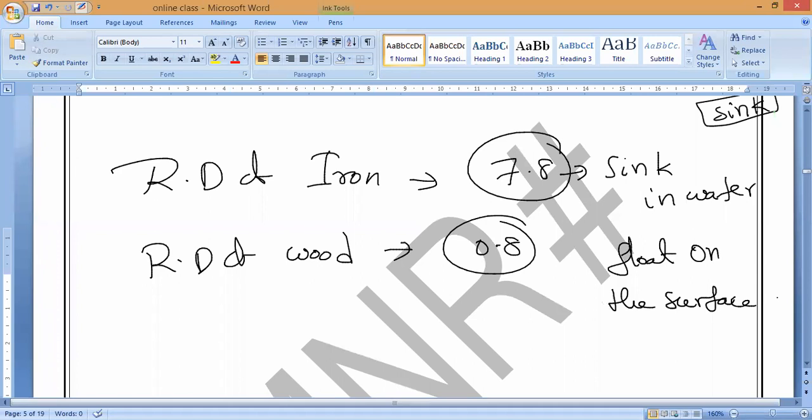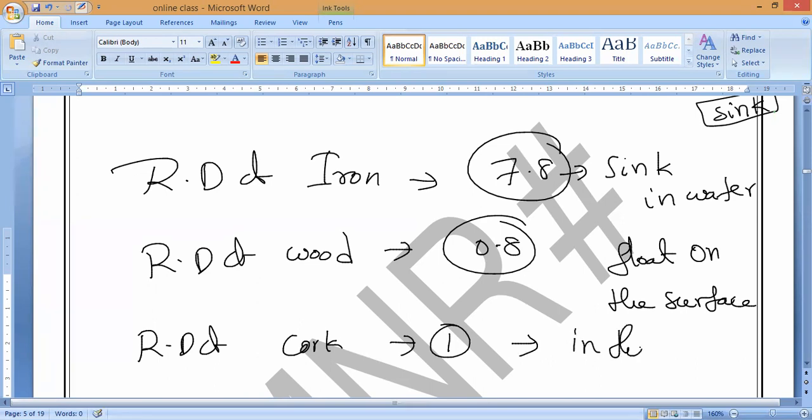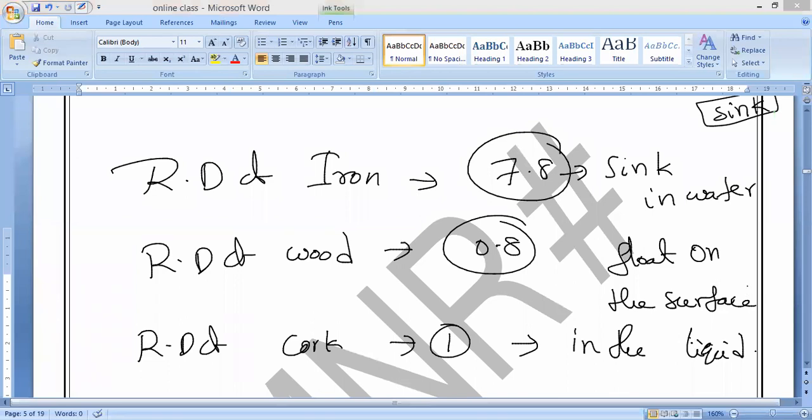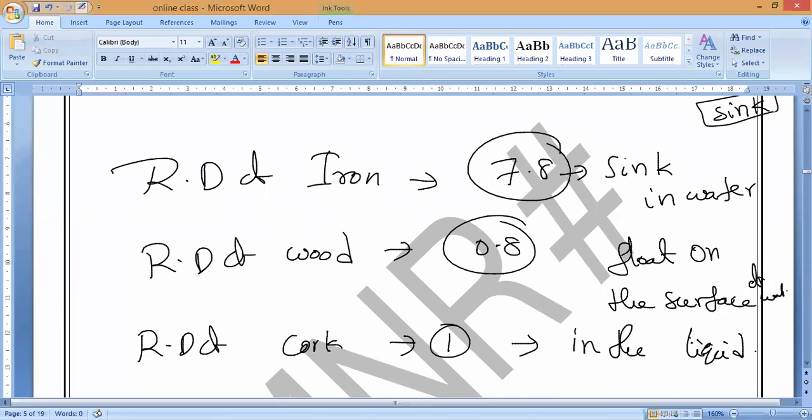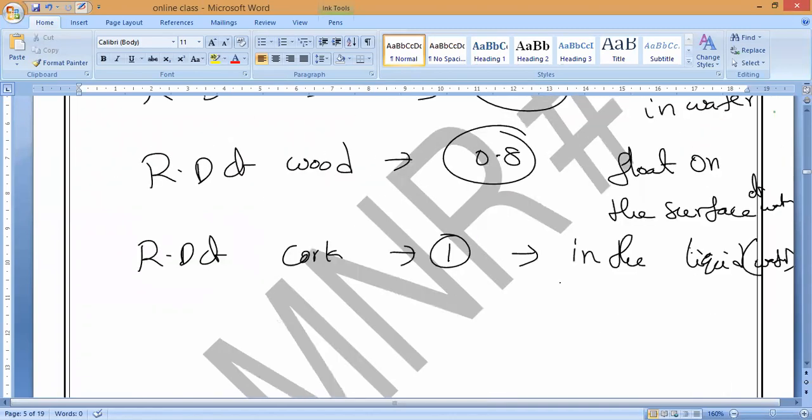Now, for example, let me take some substance, cork, with a relative density of 1. Then what will happen? It will float in the liquid, here meaning in the water, on the surface of the water. Is it okay, guys? That is what you have to understand. Clear, Elmukil?